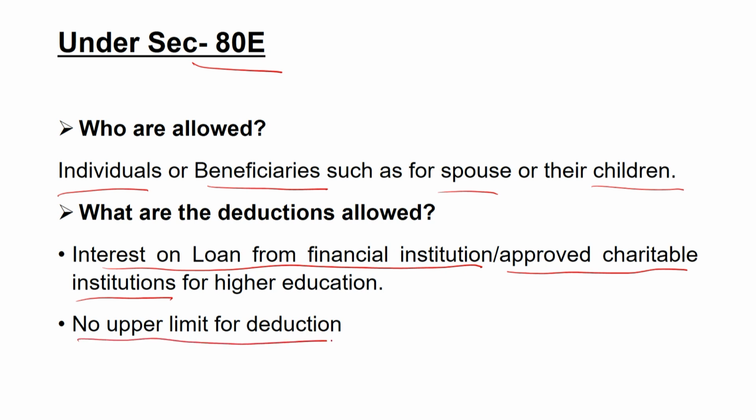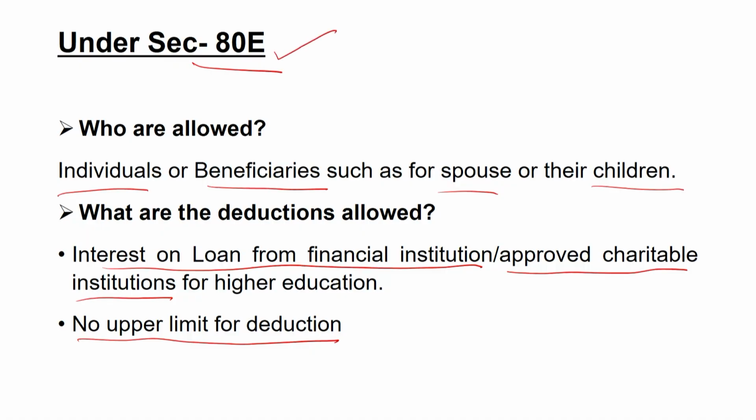Here, no upper limit for deduction has been set by the Income Tax Act. That means whatever amount you want to claim, and you can provide documentary evidences for the payment of interest on loan for the higher education from any institution or any charitable trust, all that interest that you have paid will be deducted under Section 80E.